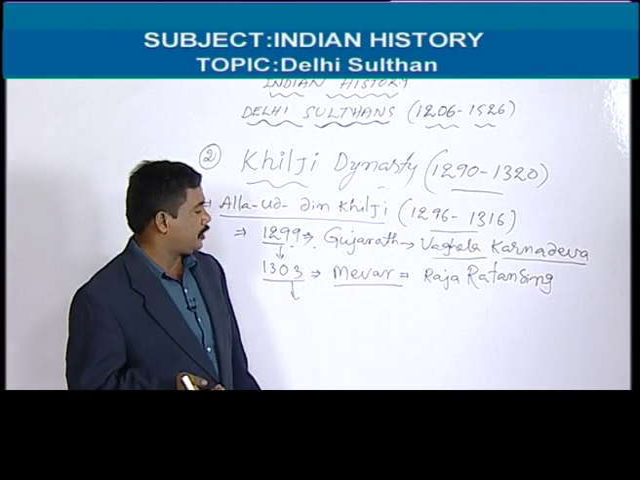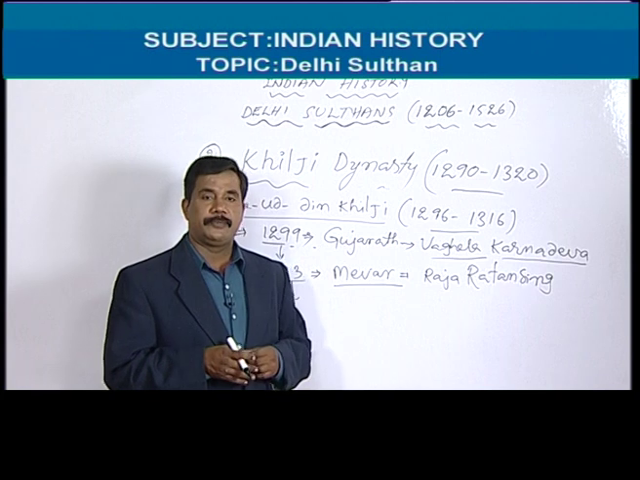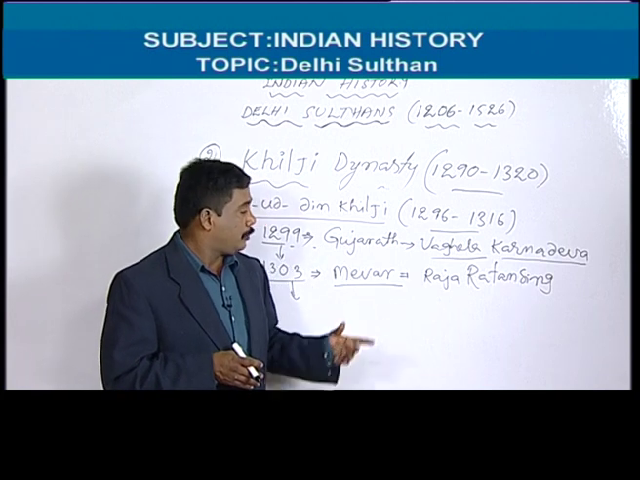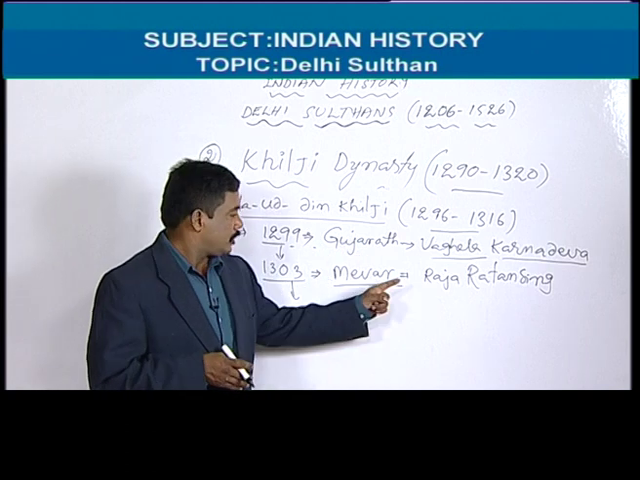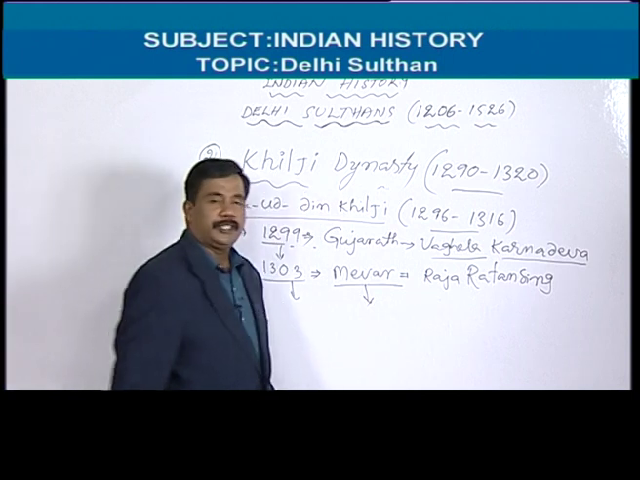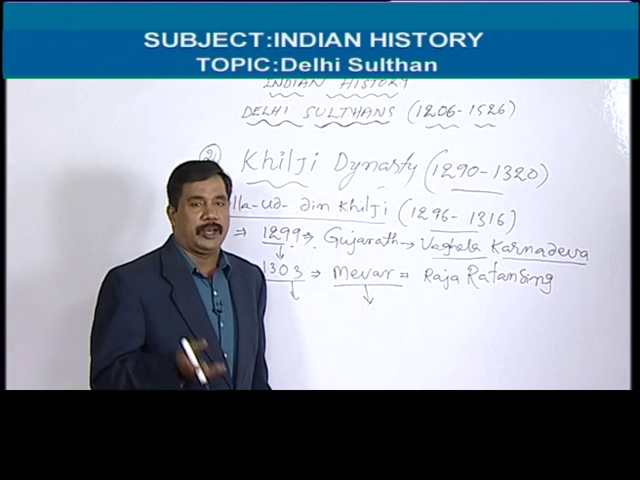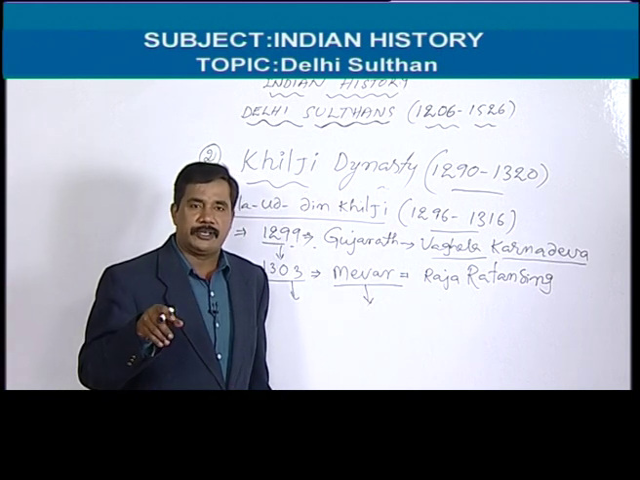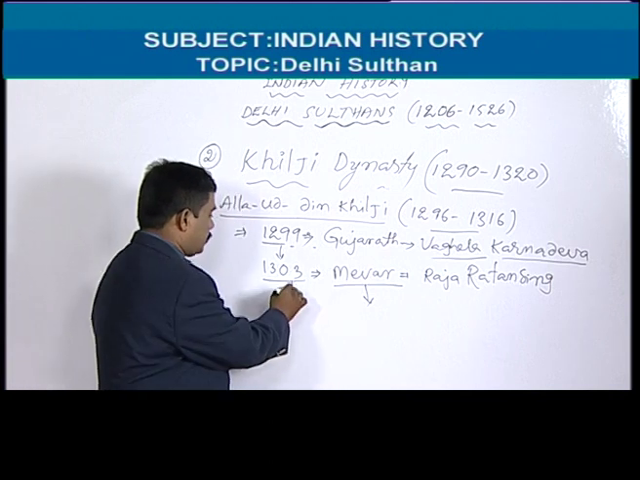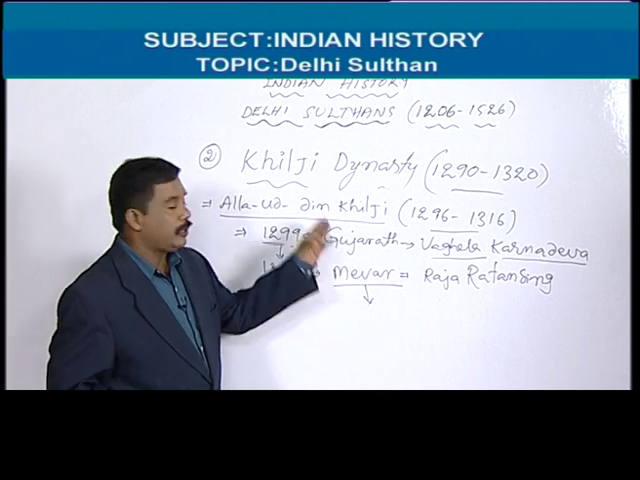Who was Rani Padmavati? The wife of Raja Ratan Singh. She was a very beautiful lady in those days. Because of her beauty, he attacked Mewar. Unfortunately, Rani Padmini died by Jauhar. Along with her servants, she performed the Jauhar. But anyhow, in 1303, he occupied Mewar.